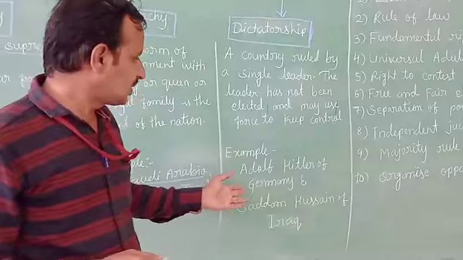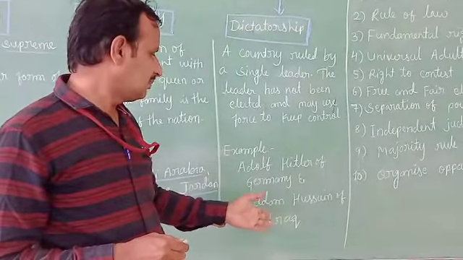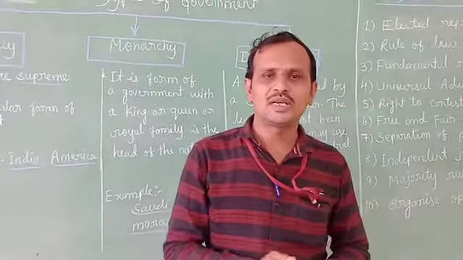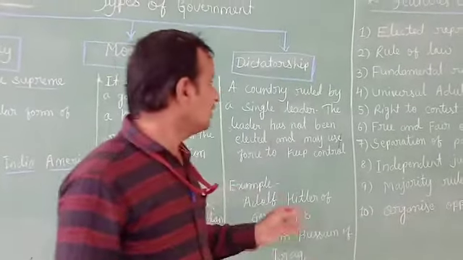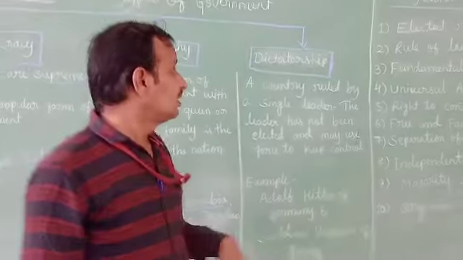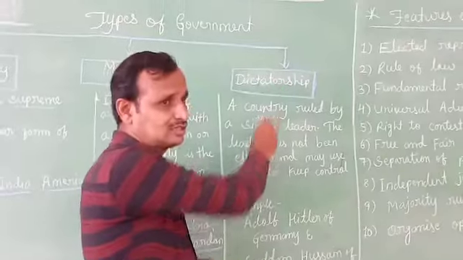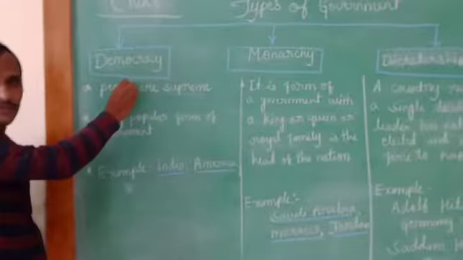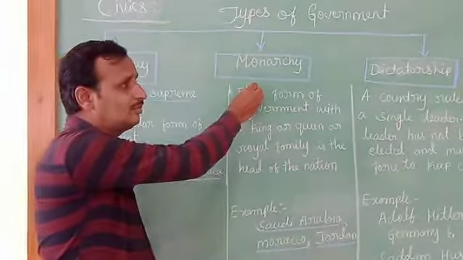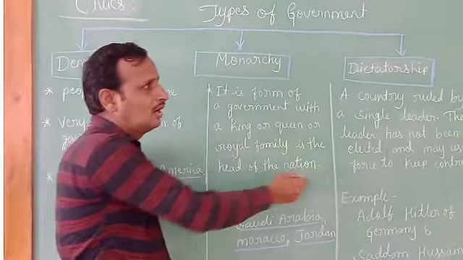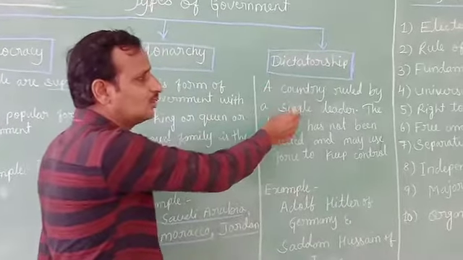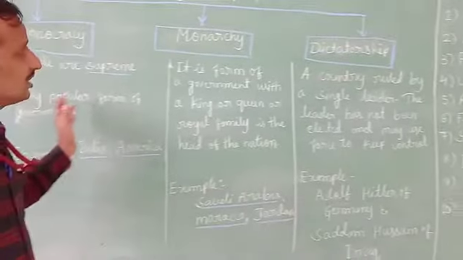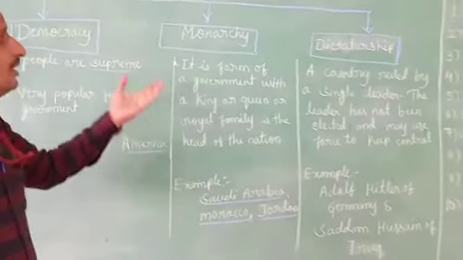And here I mentioned only Adolf Hitler and Saddam Hussein of Iraq, and you can see Pervez Musharraf of Pakistan also. So they were the great dictators. So this is the detail of the dictatorship. I repeat once again. Democracy is the rule of people. Monarchy is the rule of king or queen. Dictatorship is the rule of a single leader or single person. So these are the types of government and details.